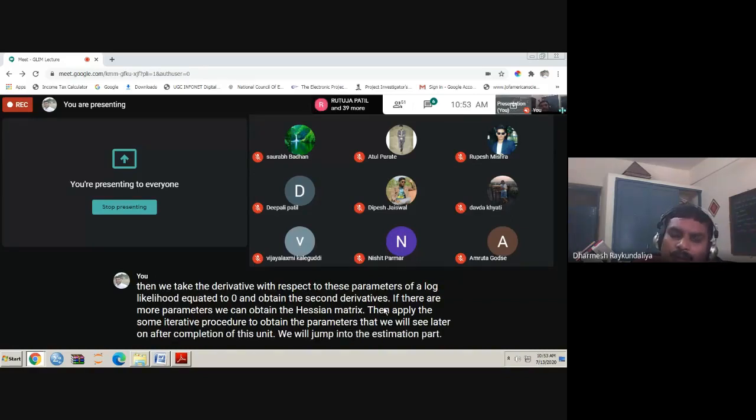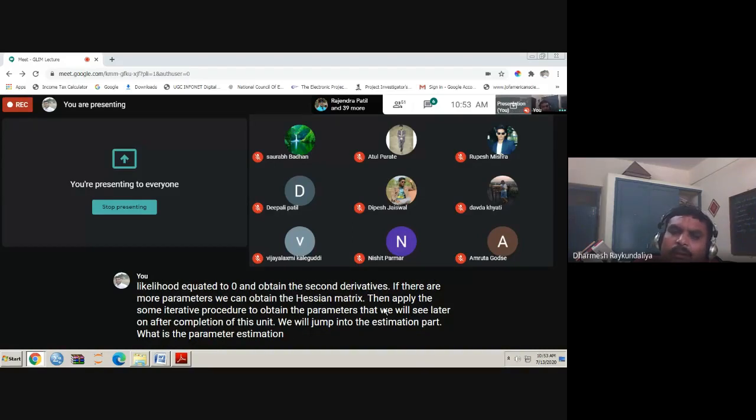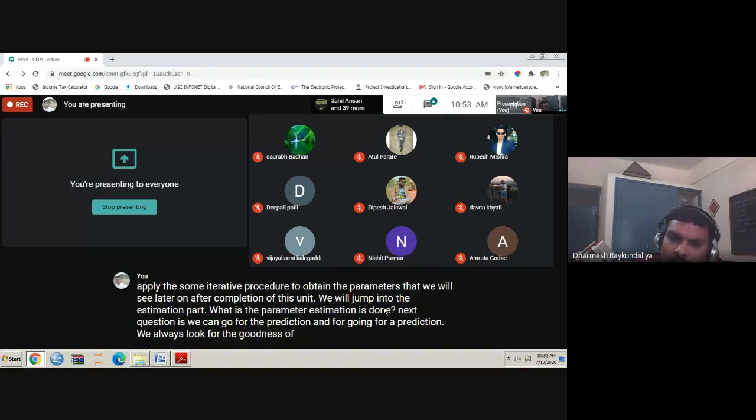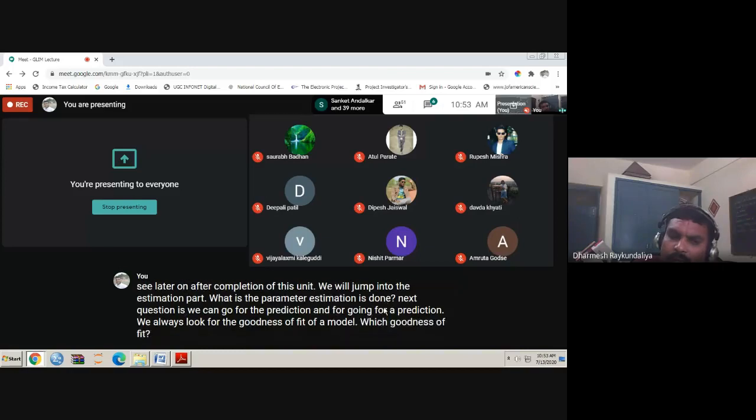Once the parameter estimation is done, the next question is that we can go for prediction. For prediction, we always look for the goodness of fit of a model. Which goodness of fit technique is suitable in generalized linear models?